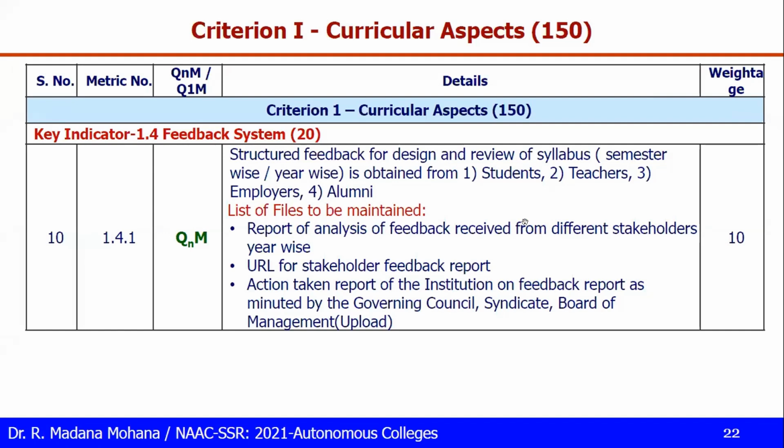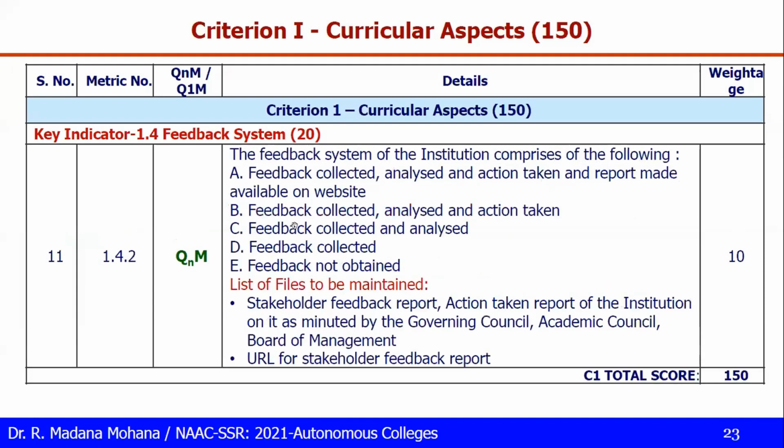Report of analysis of the feedback received from different stakeholders. Then that feedback report should be included in the college website, and that URL should be provided here: URL of feedback report. Then the action taken report of the institution on the feedback, approved in the governing council or board of management; the supporting document needs to be uploaded. For this, there is no data template. We just have to provide the PDF files during submission. Then 1.4.2 is also similar.